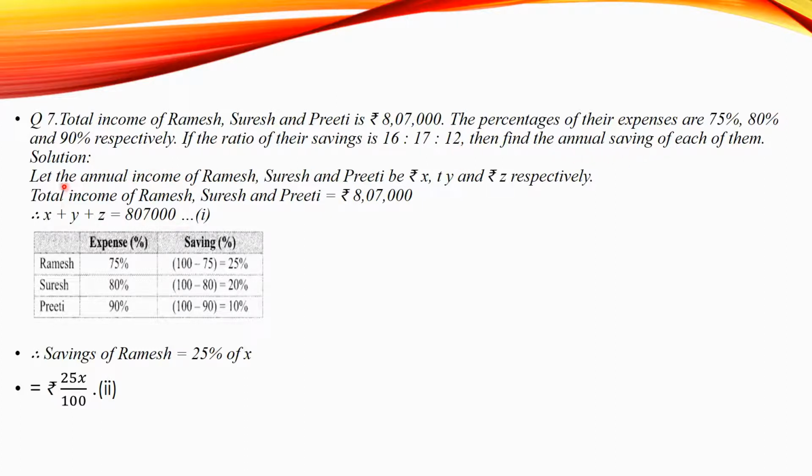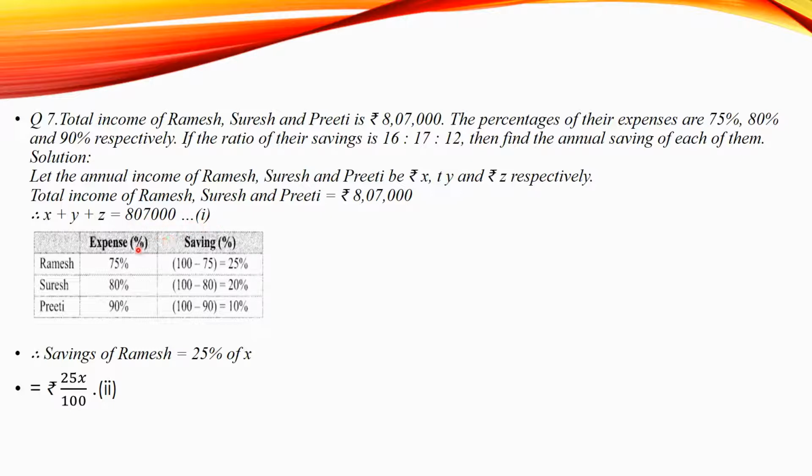Here, let the annual income of Ramesh, Suresh and Preeti be rupees X, rupees Y and rupees Z respectively. Now, therefore, total income of Ramesh, Suresh and Preeti altogether is equal to rupees 8,07,000. That is, X plus Y plus Z is equal to 8,07,000. Let it be equation number 1.